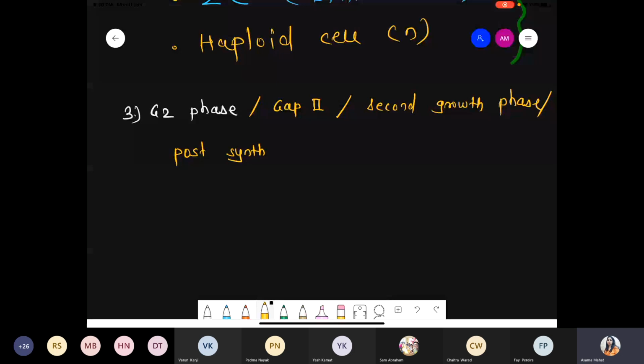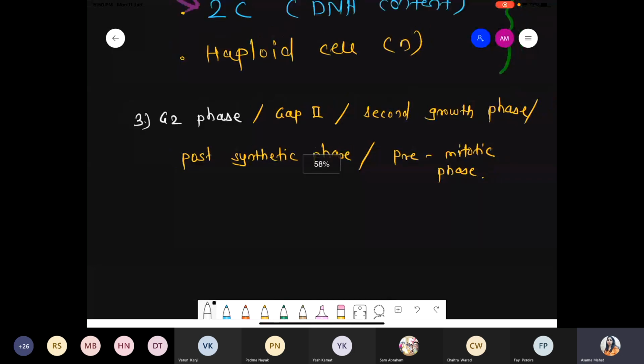Also called the pre-mitotic phase, because this process is present before mitosis. So all these are fancy words, just as I told you before. Very simple. See the events, what is happening here.